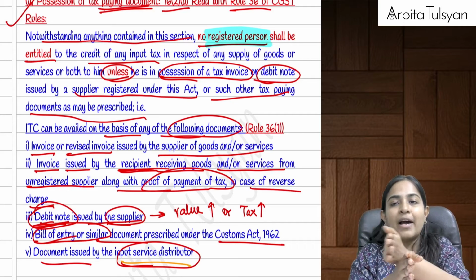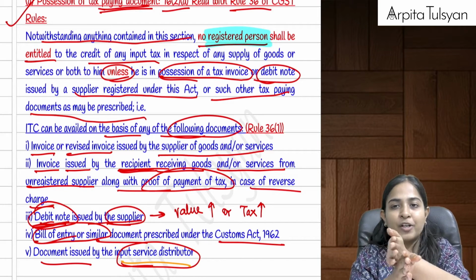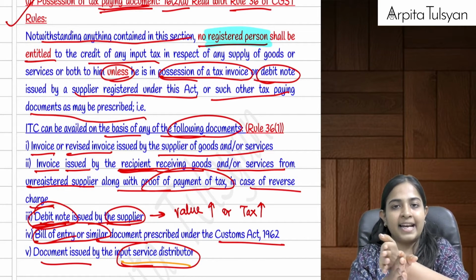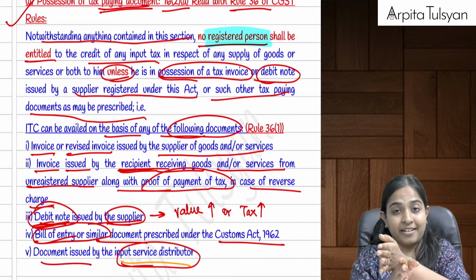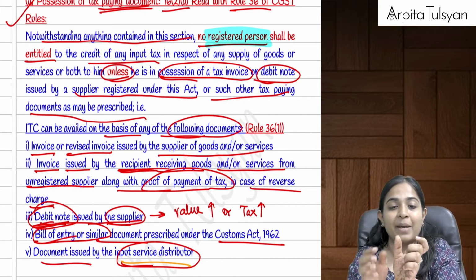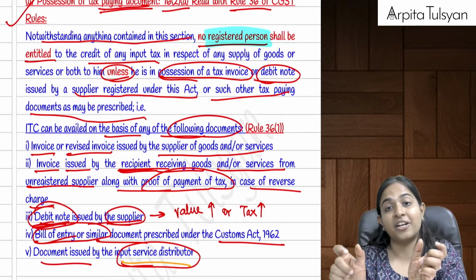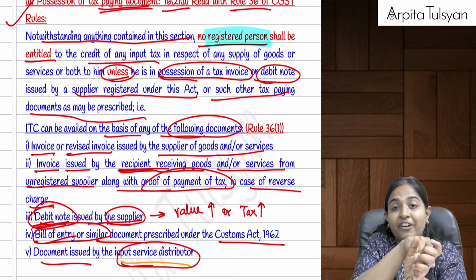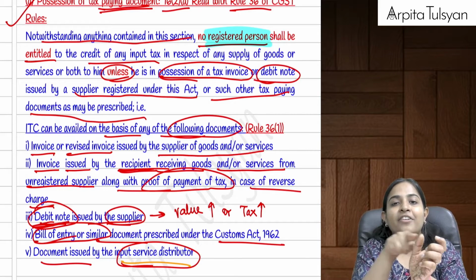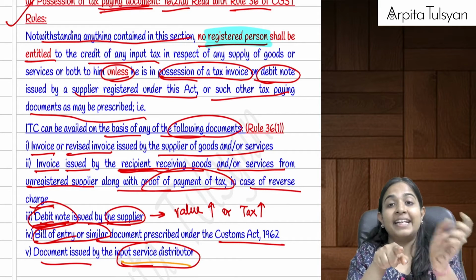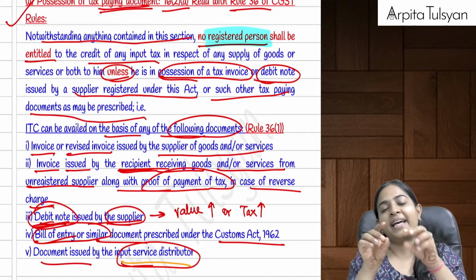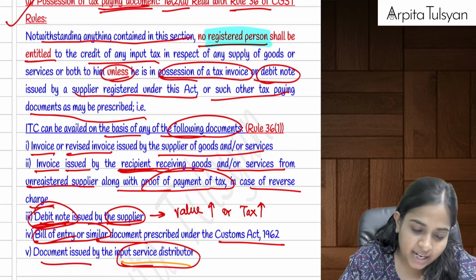Can I say till now I had not taken ITC of this particular period? Yes, I had not taken the ITC because till now I was not registered. From the day when I became liable till the day I got the certificate, till here I was not registered, but now my registration is with effect from that previous day. So whatever were my purchases, for this I can take a revised invoice from my supplier and I can start availing my input tax credit.